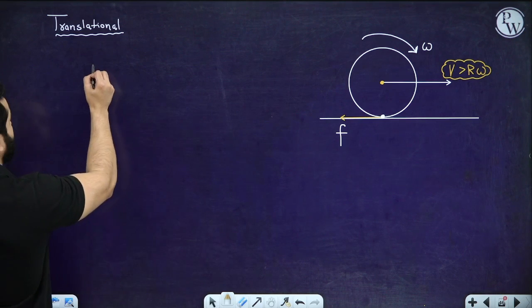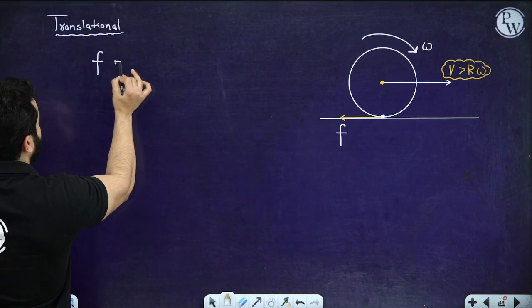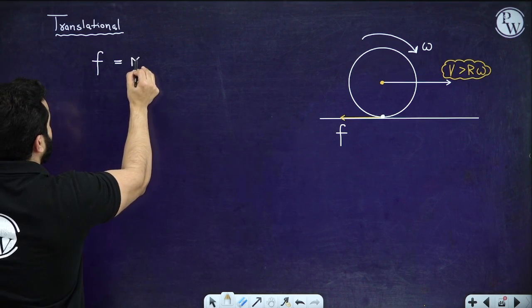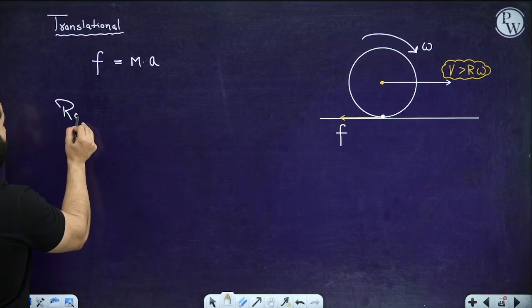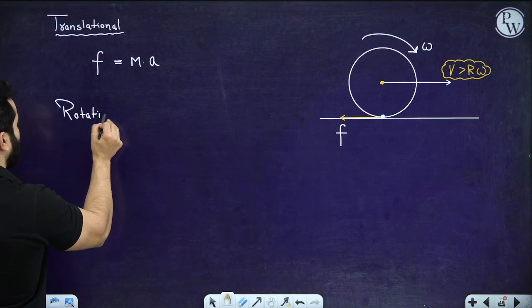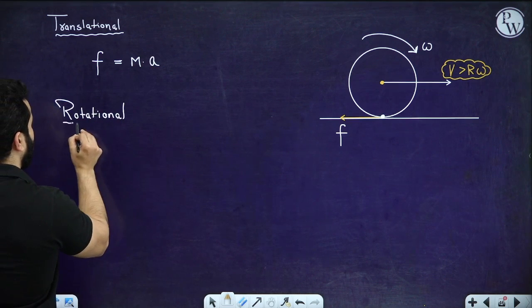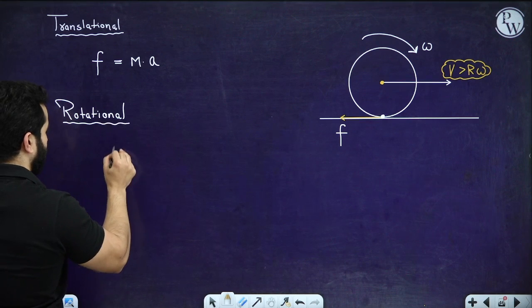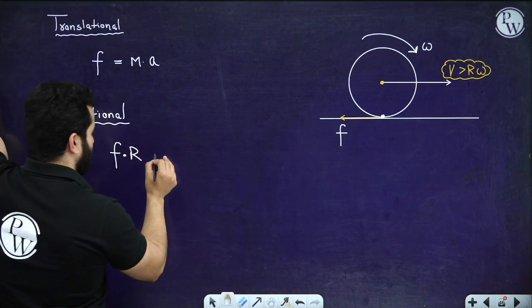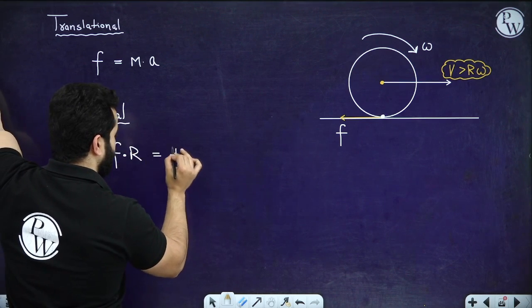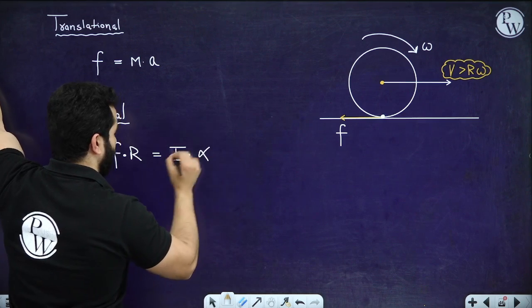So this force can be written as mass times acceleration. And when we talk about the rotational part, we are going to write torque, and torque will be written as F times R equals moment of inertia of the body times alpha, right?